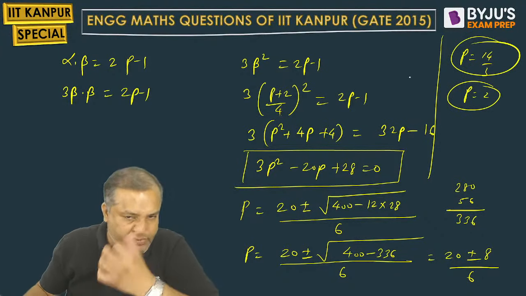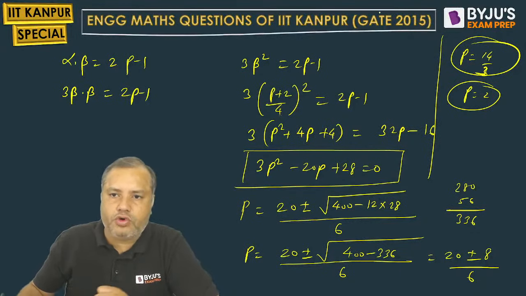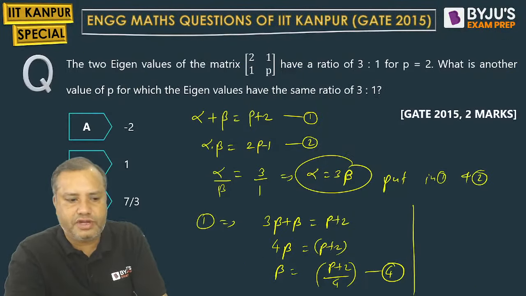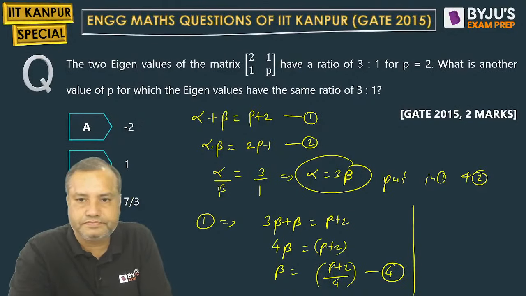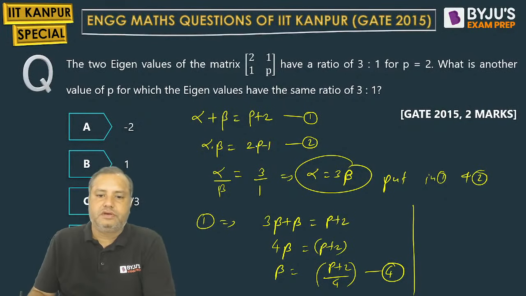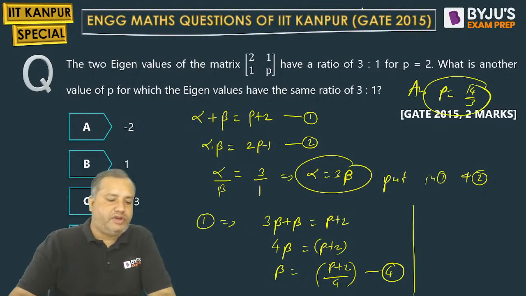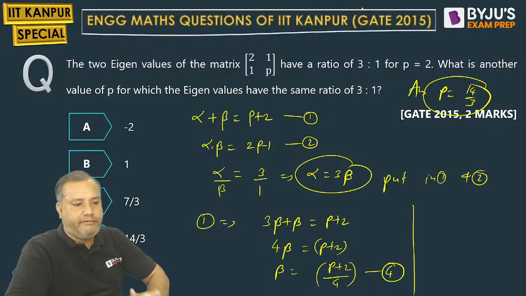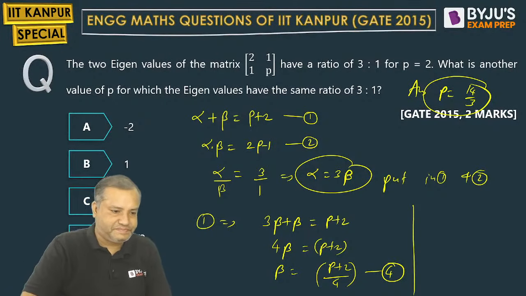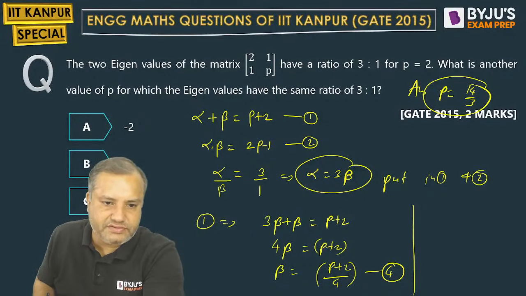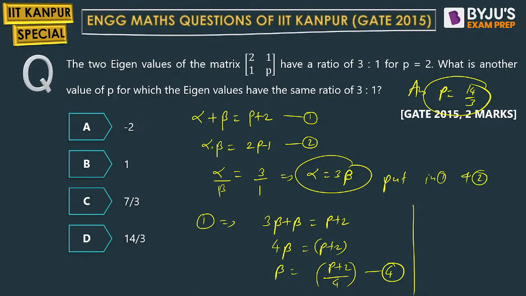So already they have given you one value as p equal to 2. What could be the other value? The other value is 14 by 3. Just check it once. So the answer is, the other value of p is 14 by 3. This is a very good question involving very good algebra. Option D is the correct answer. Very nice, students.